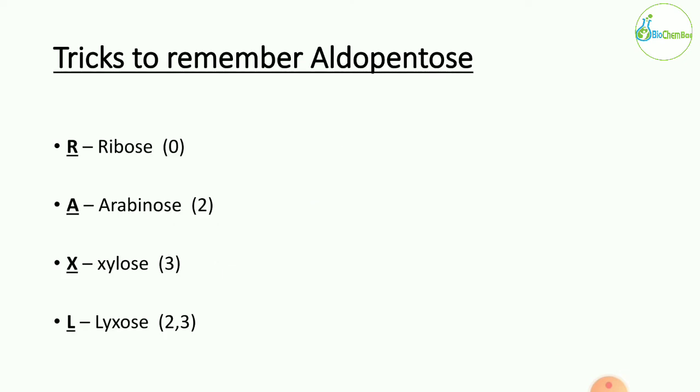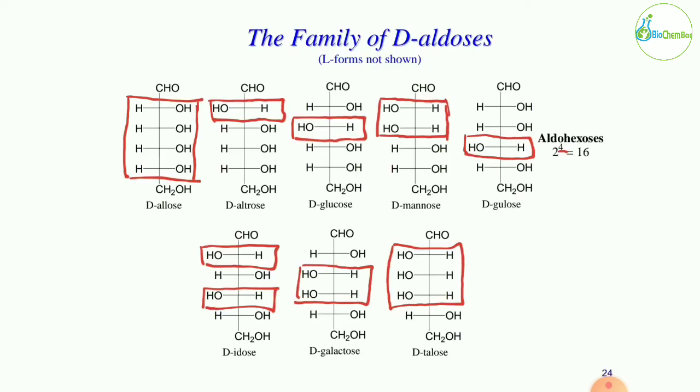And now we are going to look at the aldohexose sugars. Hexose means the total number of carbons is 6, and 6 minus 2 is 4, which is n, the number of chiral carbons present. So according to the 2 raised to n rule, 2 raised to 4 would be 16. So there are 16 stereoisomers of the aldohexose.